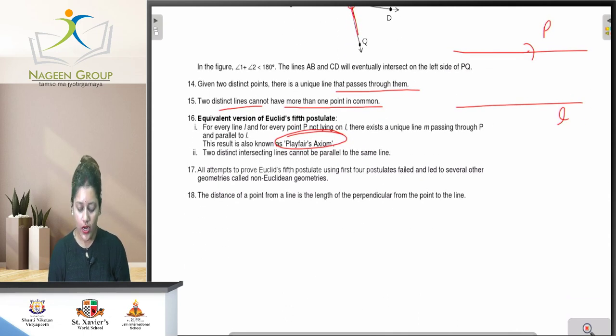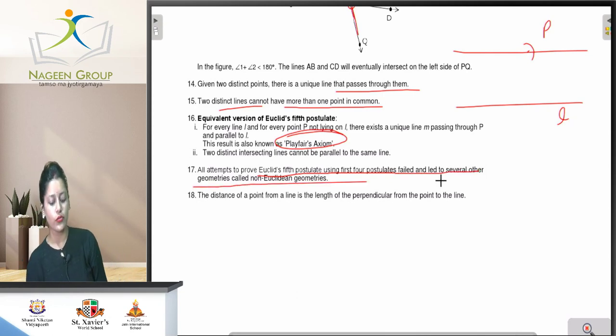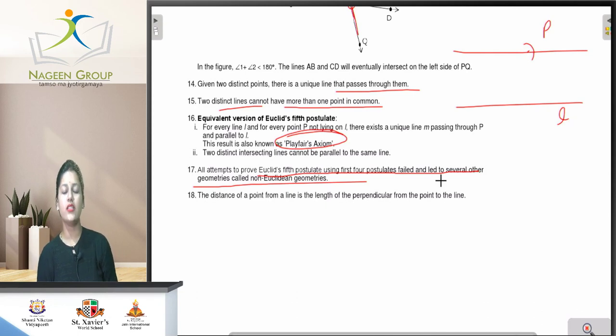Next, all attempts to prove Euclid's fifth postulate using the first four postulates failed and led to several other geometries called non-Euclidean geometries. Means this fifth postulate could not be proved with the help of the remaining four postulates, therefore many non-Euclidean geometries were born from it. Then it is written, the distance of a point from a line is the length of the perpendicular from the point to the line.